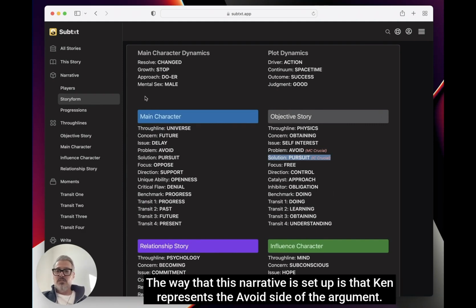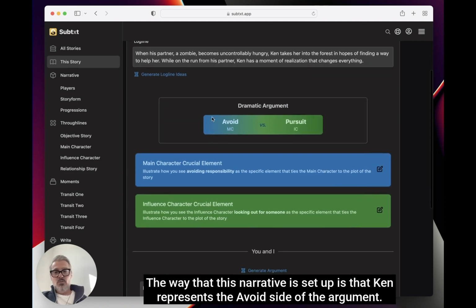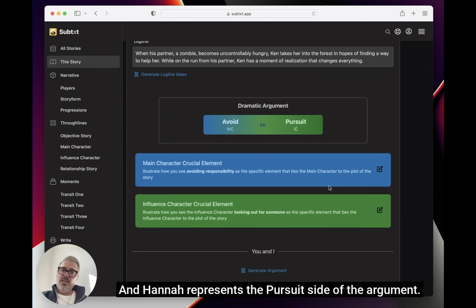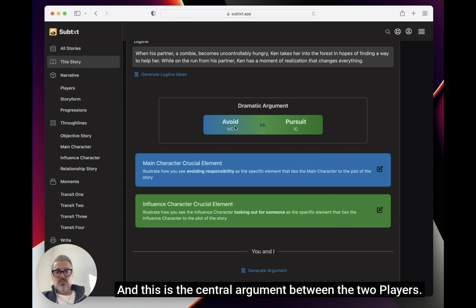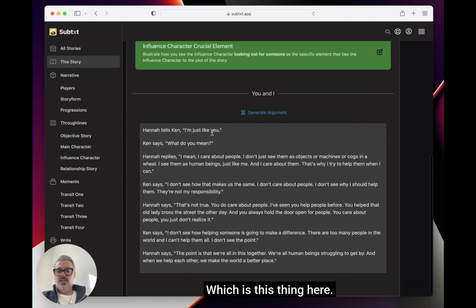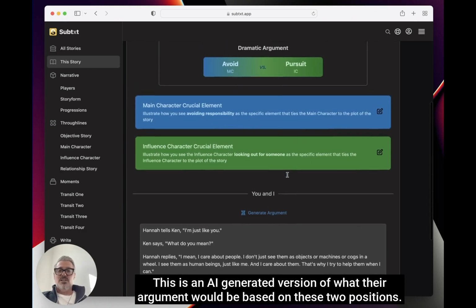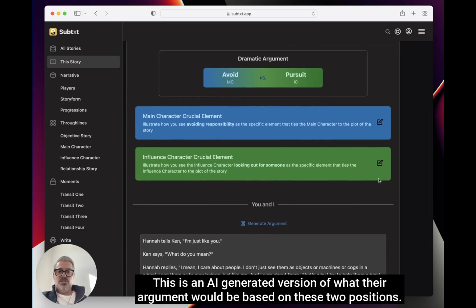The way that this narrative is set up is that Ken represents the avoid side of the argument and Hannah represents the pursuit side of the argument. And this is the central argument between the two players. You can think of the classic "you and I are both alike," which is this thing here. This is an AI generated version of what their argument would be based on these two positions.